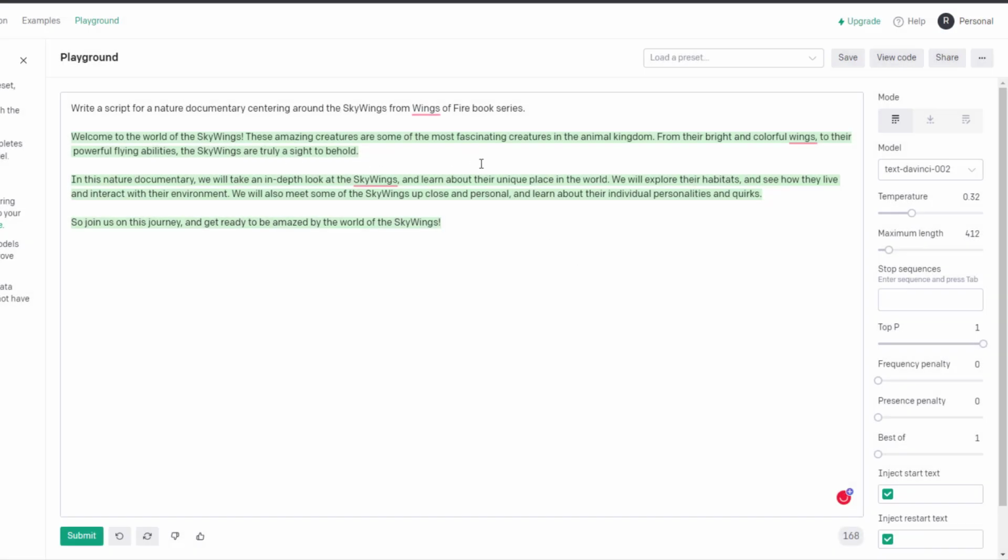Okay, welcome to the world of Skywings. These amazing creatures are some of the most fascinating creatures in the animal kingdom. From their bright and colorful wings to their powerful flying abilities, the Skywings truly are a sight to behold. In this nature documentary, we will take an in-depth look at the Skywings and learn all about their unique place in the world. We will explore their habitats and see how they live and interact with their environment. We will also meet some of the Skywings up close and personal and learn about their individual personalities and quirks. So join us upon this journey and get ready to be amazed by the wonderful world of Skywings.